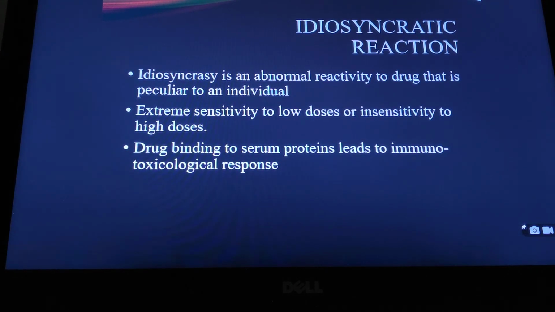The idiosyncratic reaction is an abnormal reactivity to the drug that is peculiar to an individual. It is not seen in masses. It is a very peculiar phenomenon which is not explained, but it is sometimes seen that certain people are highly sensitive to a very low dose of the drug, and certain people are absolutely insensitive to a higher dose of the drug. Such abnormal behavior of the drug is known as idiosyncratic reaction, and it is said that probably it is due to the drug binding to serum proteins, which leads to an immunotoxicological response.